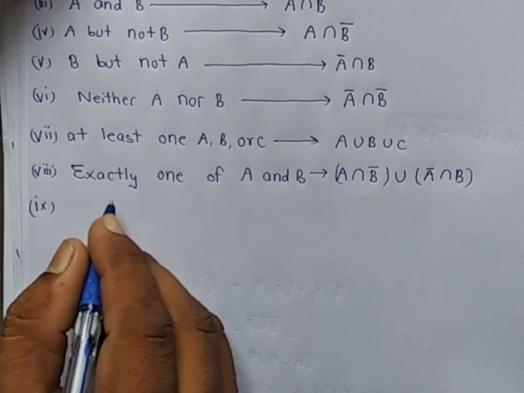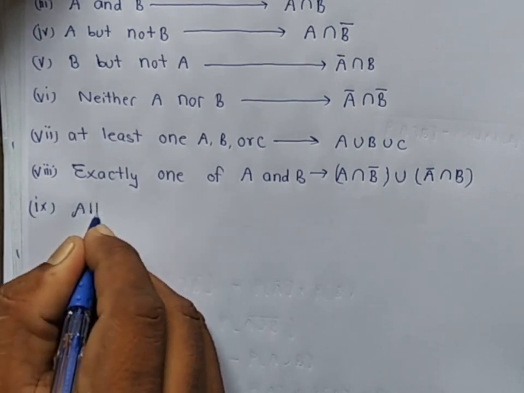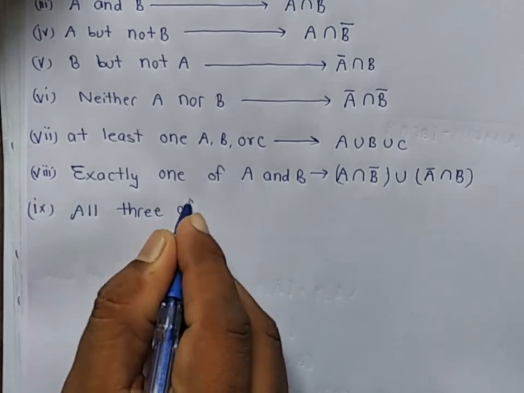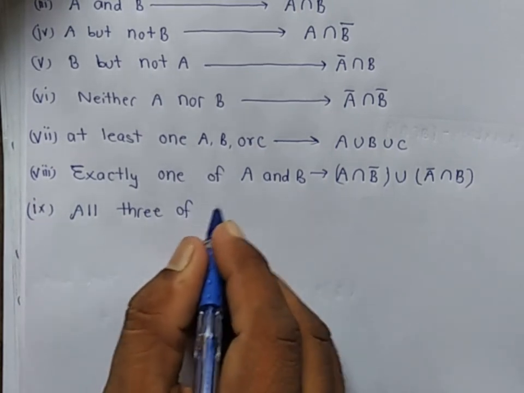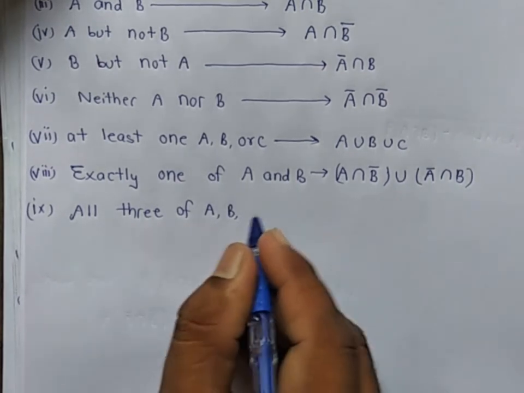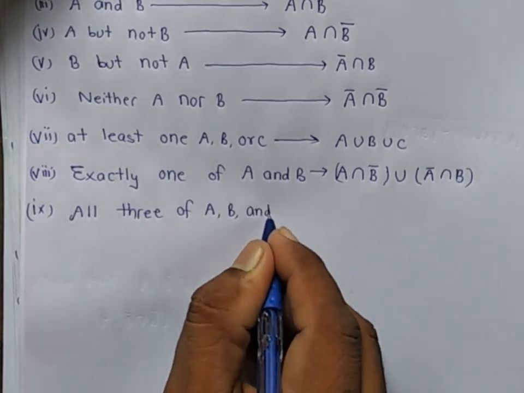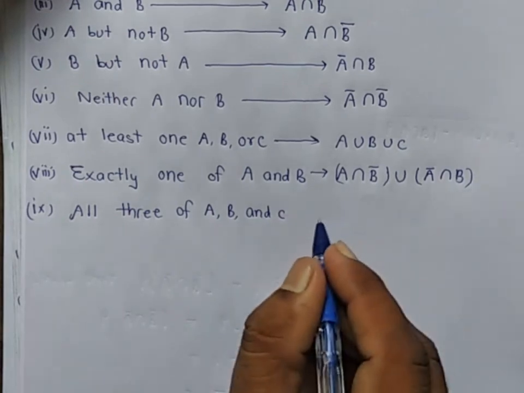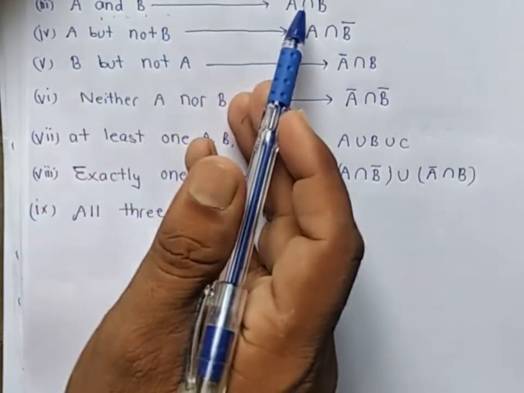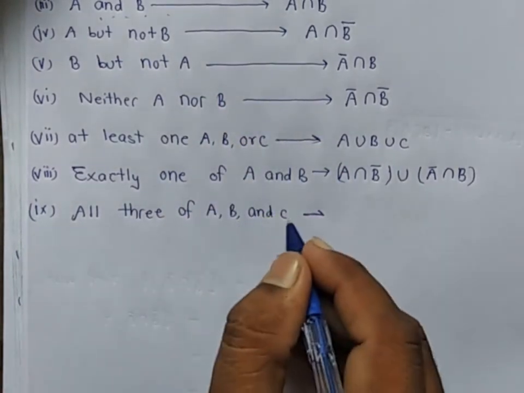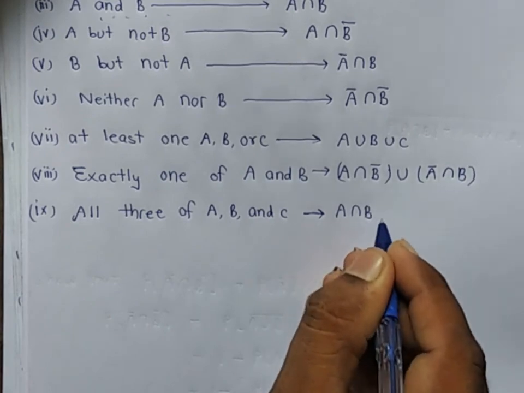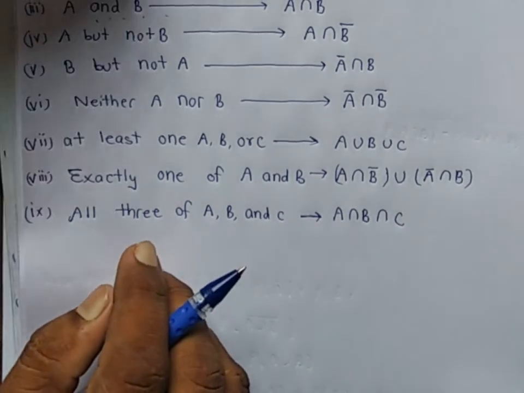All three of A, B, C means A and B, A intersection B, then all three of A, B, C is A intersection B intersection C.